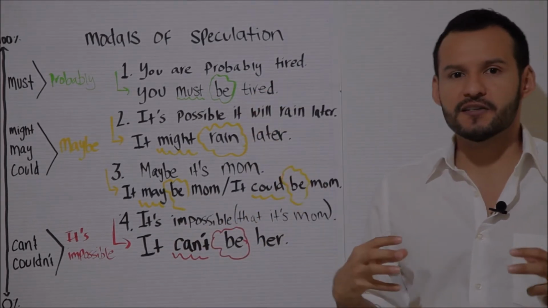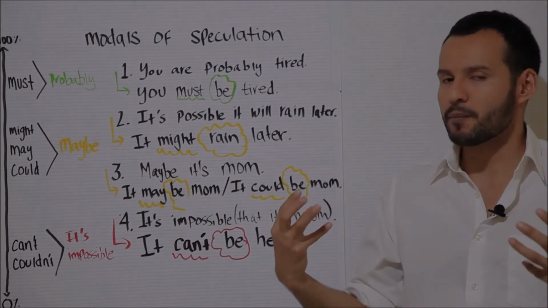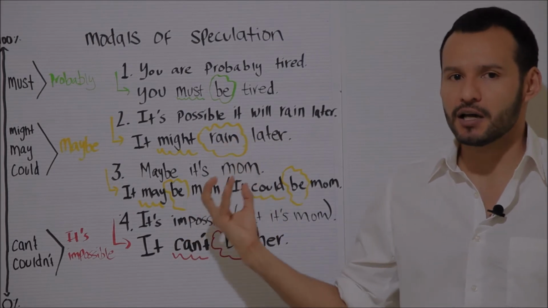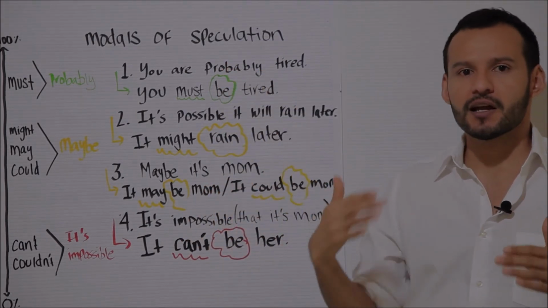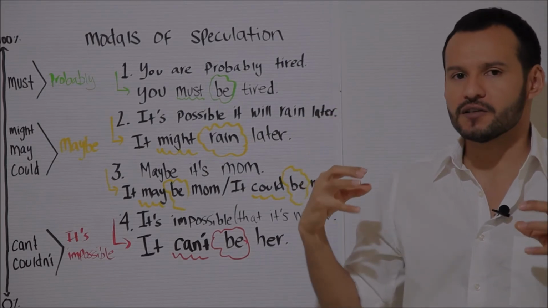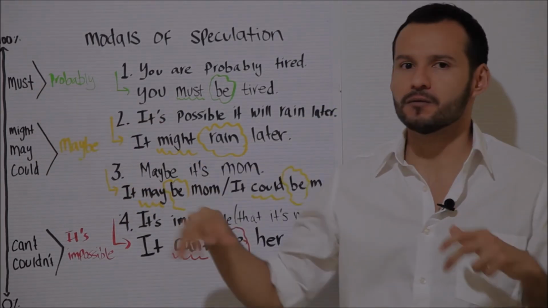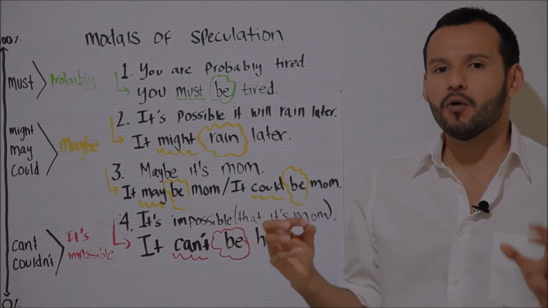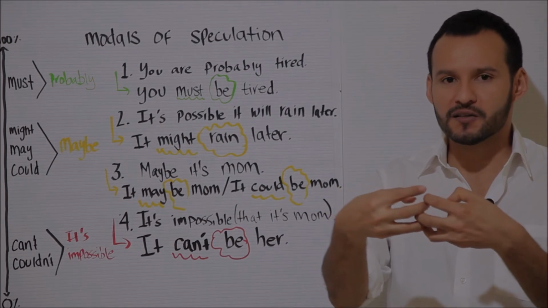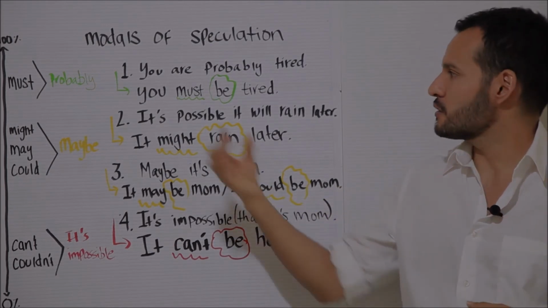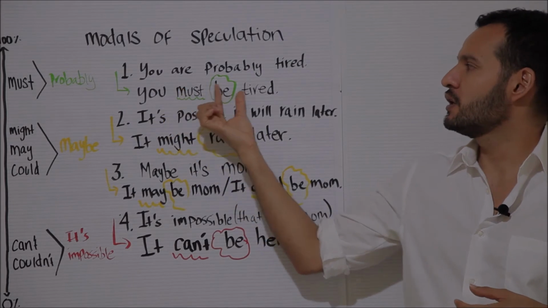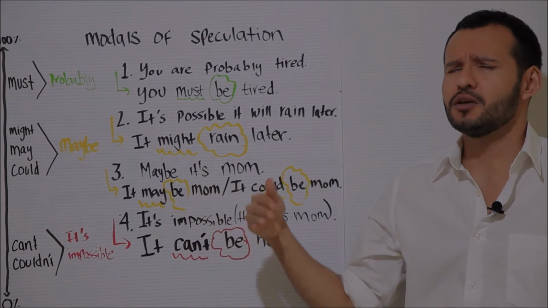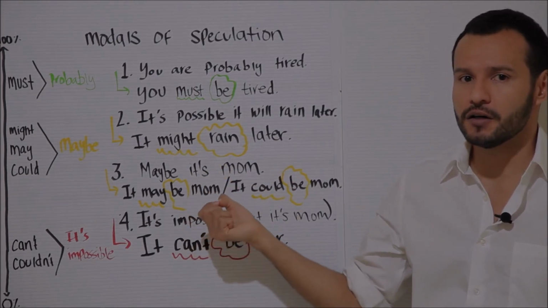Okay, so in the first example, remember that my friend called me and she has been working all day, so I said, you are probably tired. The word probably is indicating that I am sure or fairly sure of the situation, so the most appropriate modal to use would be must in this particular situation. Now remember, with all modals, the modal combines with a verb in the base form. So basically it's the subject, the modal auxiliary, and a verb in base form. So basically I could say the same thing by saying, you must be so tired.